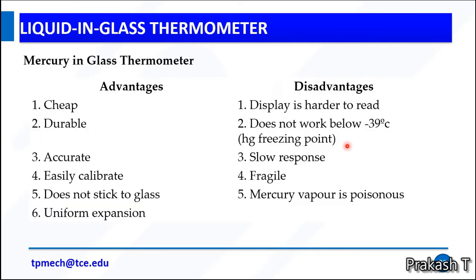Now, the advantages of mercury in glass thermometers are: cheap, durable, accurate, easily calibrated, does not stick to the glass, and uniform expansion. Similarly, the limitations of mercury in glass thermometers are: it is harder to read, does not work below -39 degrees Celsius, slow response, and fragile. Mercury vapor is poisonous.